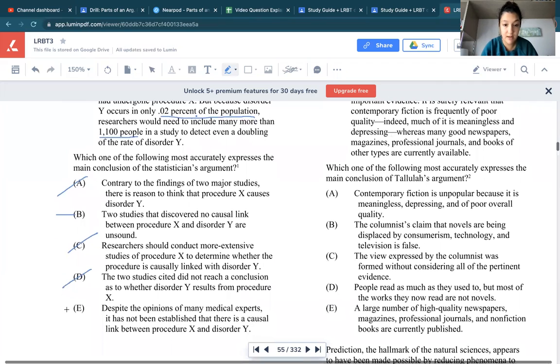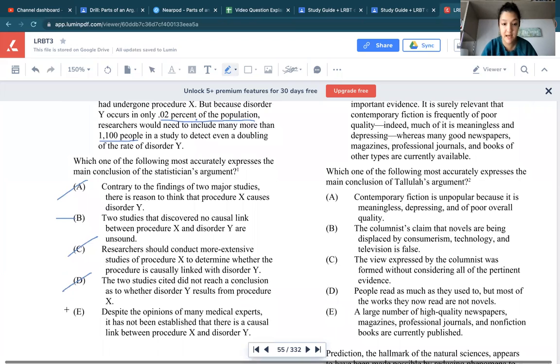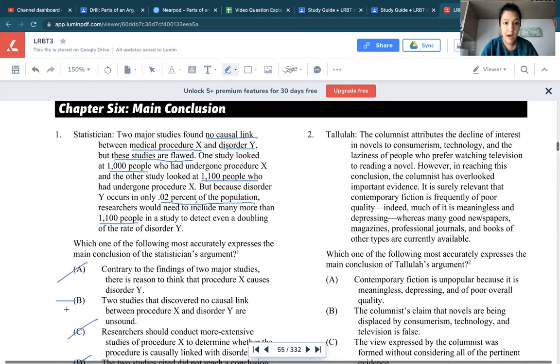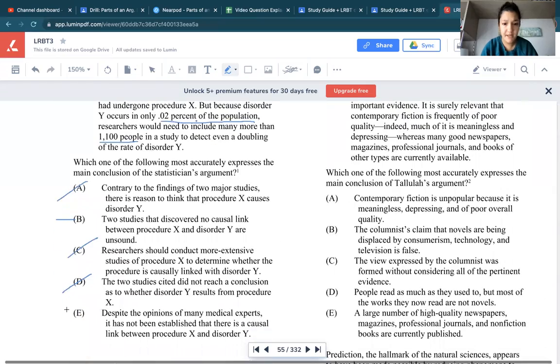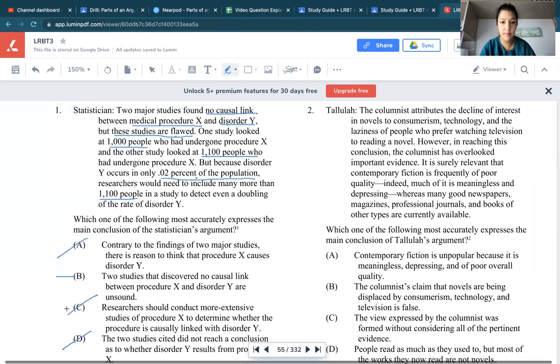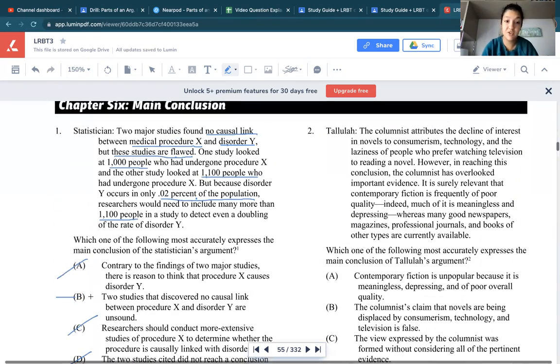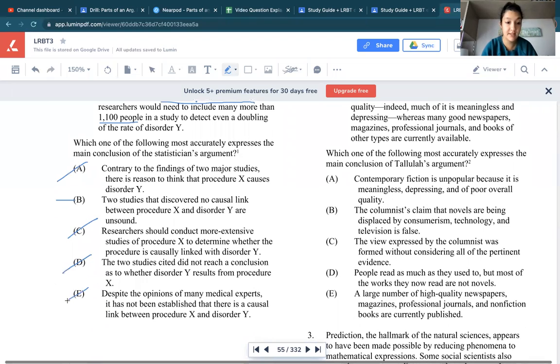E. Despite the opinions of many medical experts, it has not been established that there is a causal link between procedure X and procedure Y. We're not really talking about opinions of medical experts. That hasn't really been stated or brought up. That's bringing in new information, and because this is a top-down question, we are not bringing in any sort of new information. Even if it did have to do with medical experts, that's not what our first sentence, which is the main conclusion, is saying.